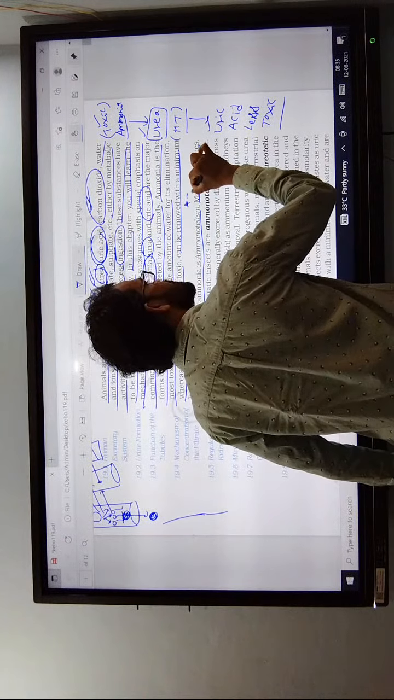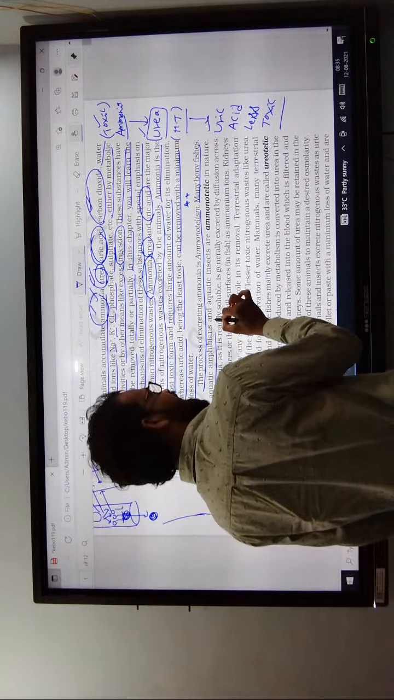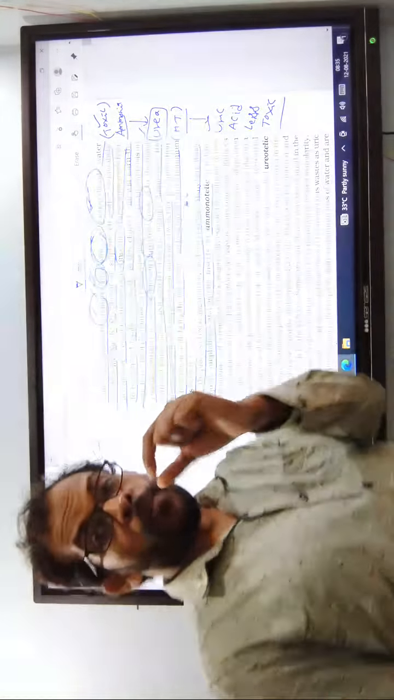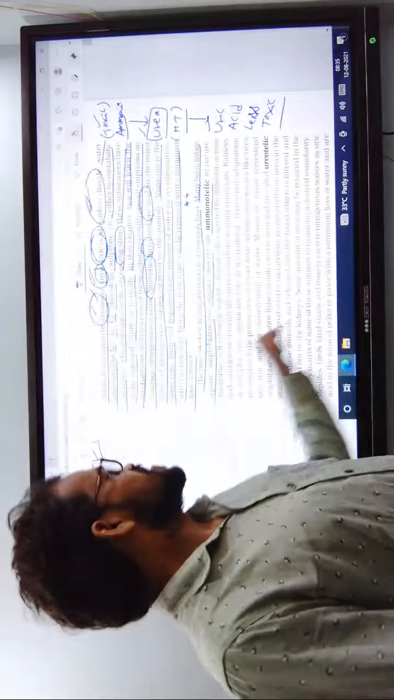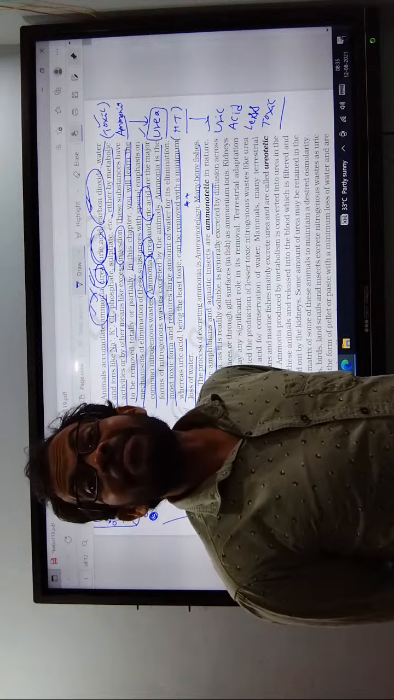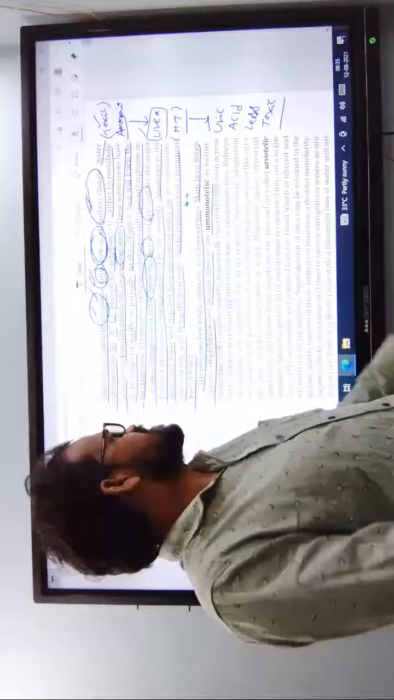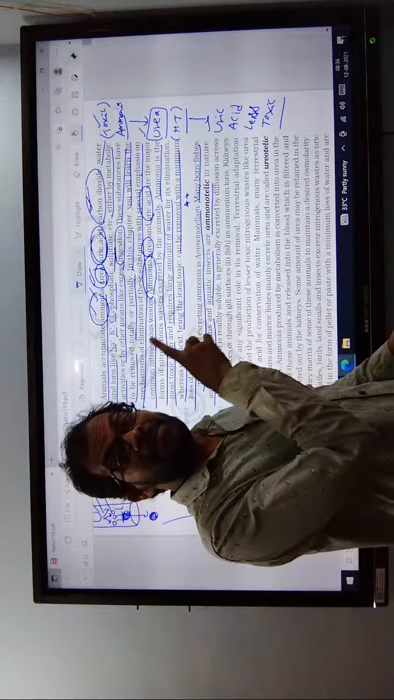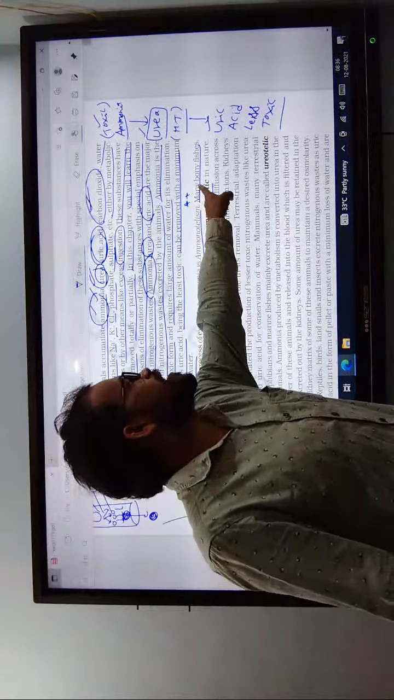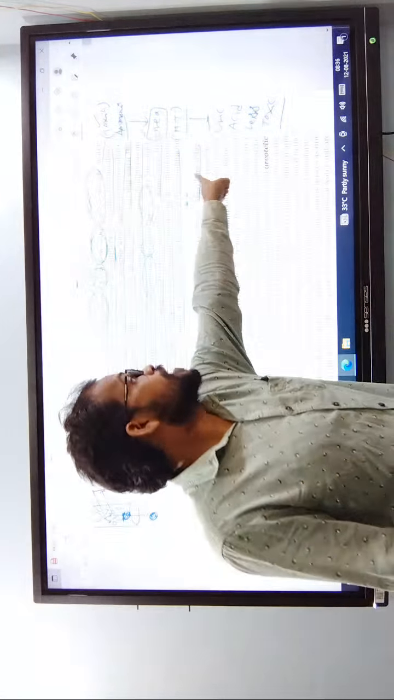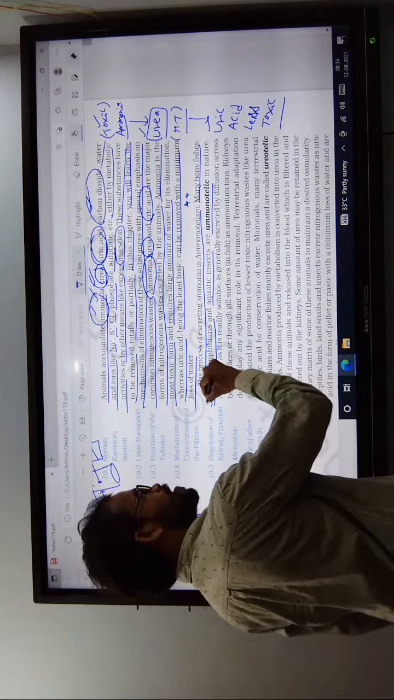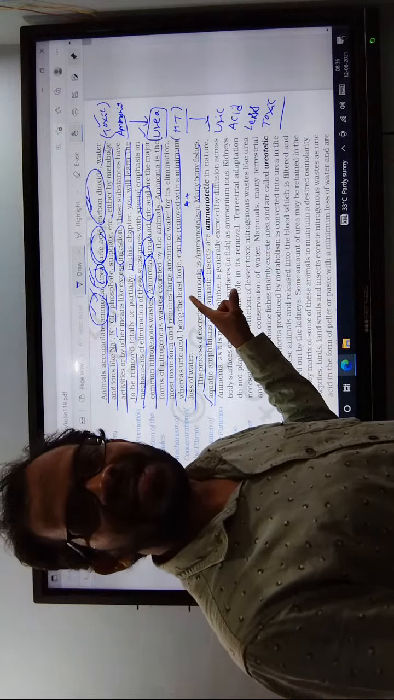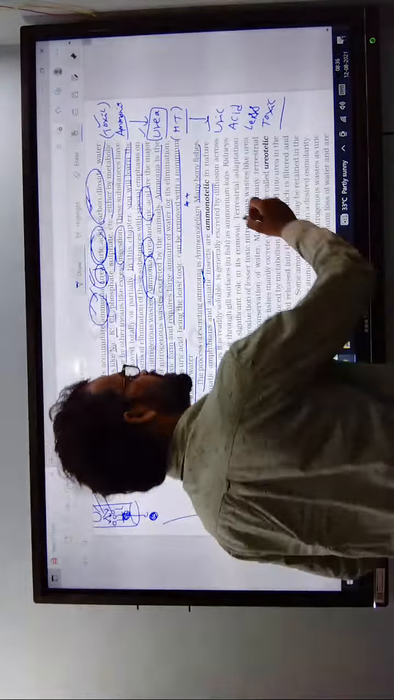Bony fishes, aquatic amphibians and aquatic insects eliminate ammonia. The process of removal of ammonia is known as ammonotelism. The examples are bony fishes, aquatic amphibians and aquatic insects. These come under the category of ammonotelism in nature.